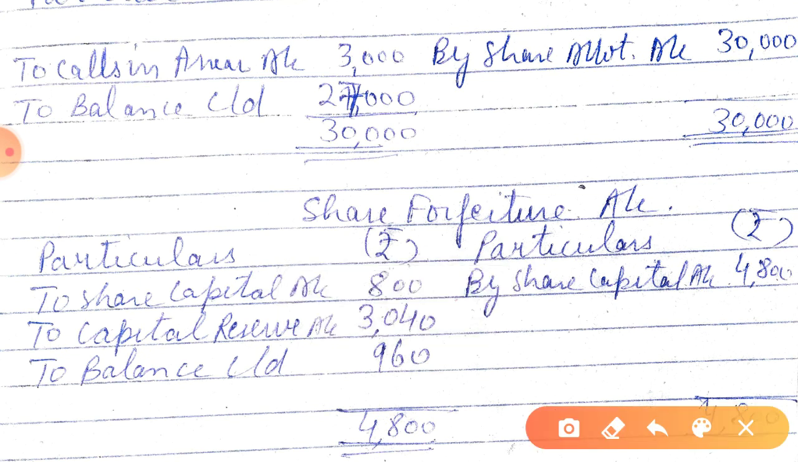So share forfeiture, see the share forfeiture entry. It was when the shares are forfeited, by share capital account for the amount received on share capital, out of which 800 was used and 3040 has been transferred to capital reserve. It will also be shown in reserve and surplus heading in balance sheet, and this will be shown as additional amount in share capital.